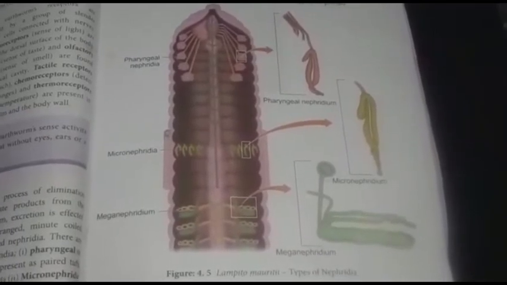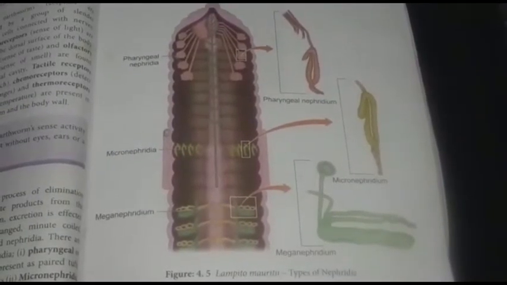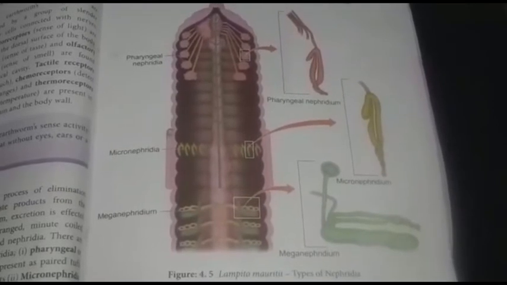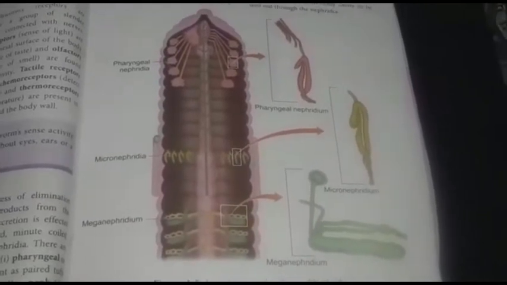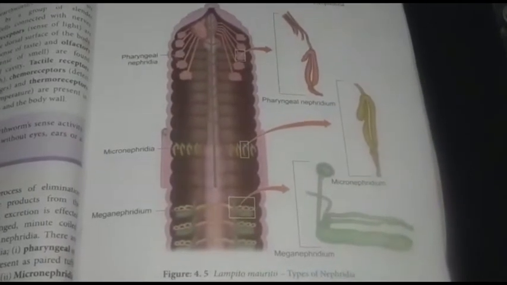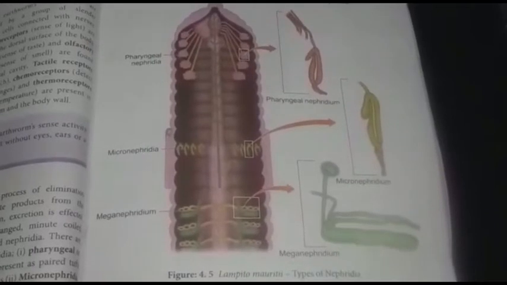In the previous class, we discussed the circulatory system and nervous system of earthworm. In today's class, we are going to learn about the excretory system of earthworm.